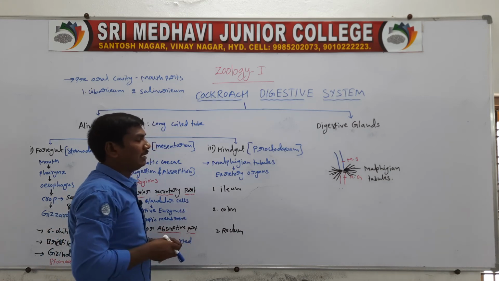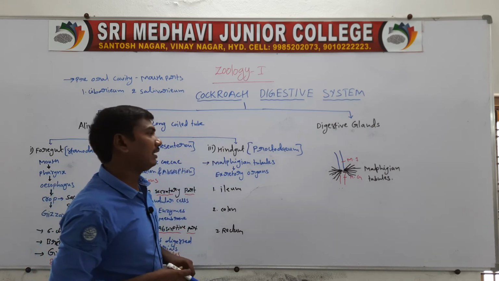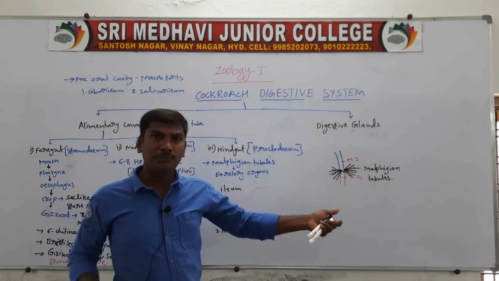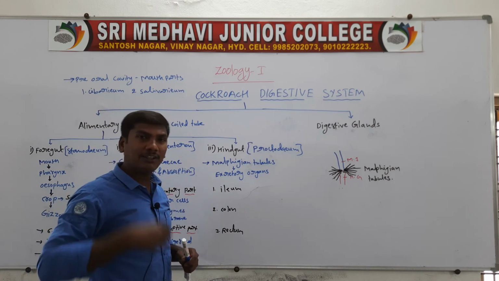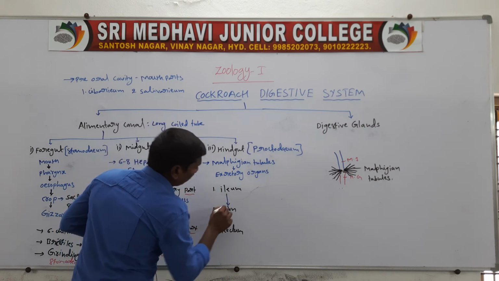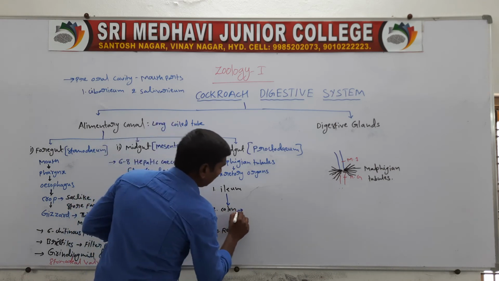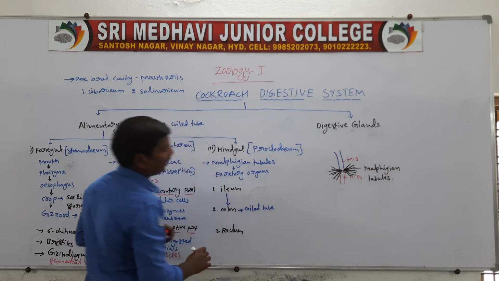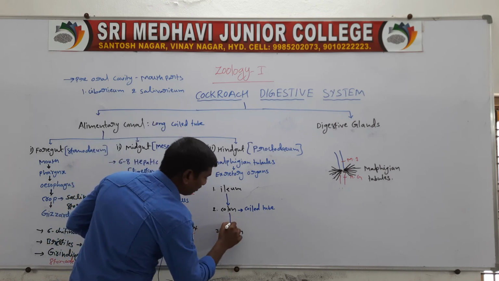It receives the undigested waste materials from the midgut, and the Malpighian tubules open into the ileum. It receives the excretory waste materials as well as the undigested waste materials. Next, the ileum opens into the colon. The colon is a long coiled tube. Next, the colon opens into the rectum.